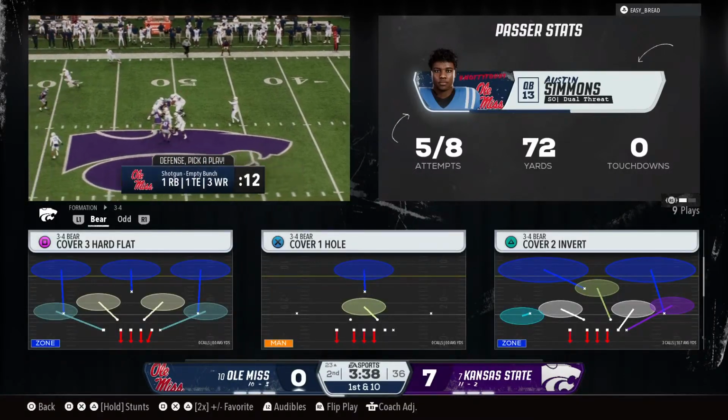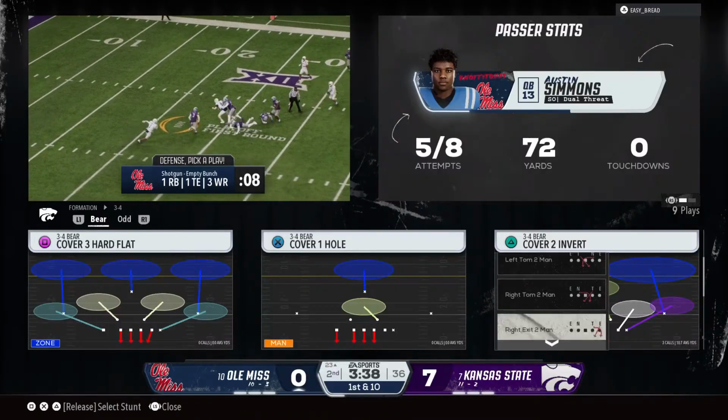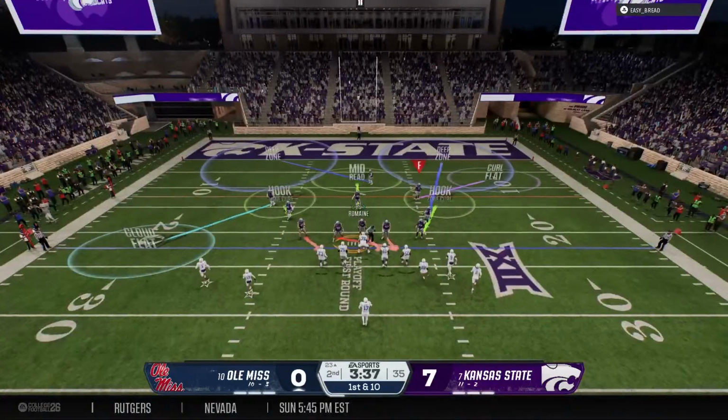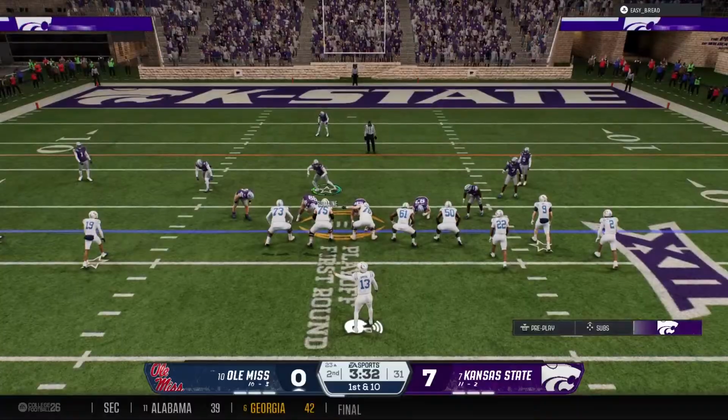Hey, they hit this for the 1st down, and I kind of like the approach. Be aggressive. Show your players that you believe in them, especially early in the game like this. Take a chance, and here it works out for them. And the Rebels pick up enough to get a 1st down there.